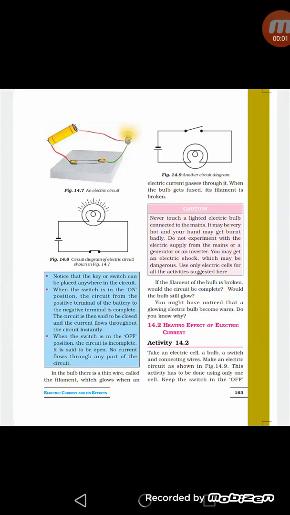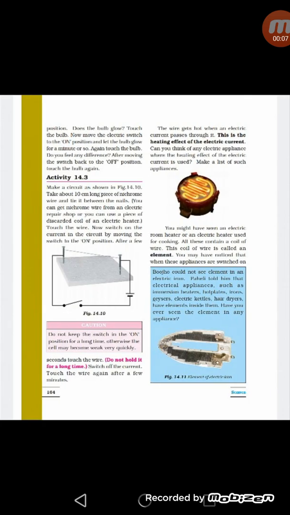Students, today I am going to explain the next topic of the chapter, that is heating effect of electric current. Firstly, you should know what are effects of electric current. The conversion, or we can say the changing of electrical energy into another form of energy is called the effect of electric current. And the most common effects of electric current are heating effect, magnetic effect and chemical effect.